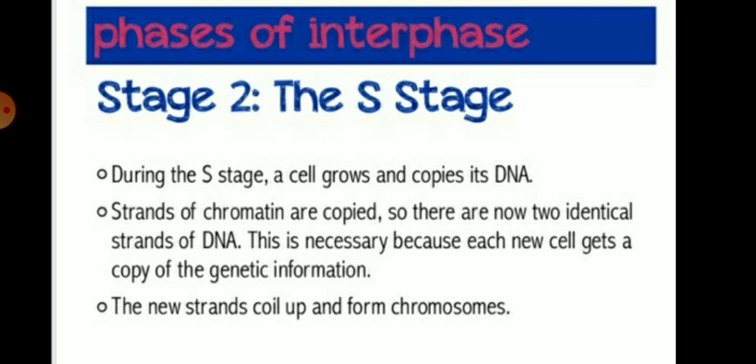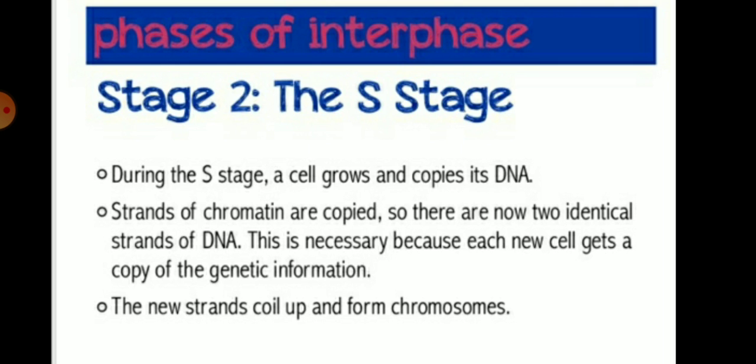The second stage is called the S stage. S means the synthesis stage. Synthesis of what? The synthesis of deoxyribonucleic acid. Yes, the genetic material of the cell. So children, during the S stage, the cell grows and copies its DNA, and the strands of the chromatin are copied, so there are now two identical strands of DNA by the replication of DNA.